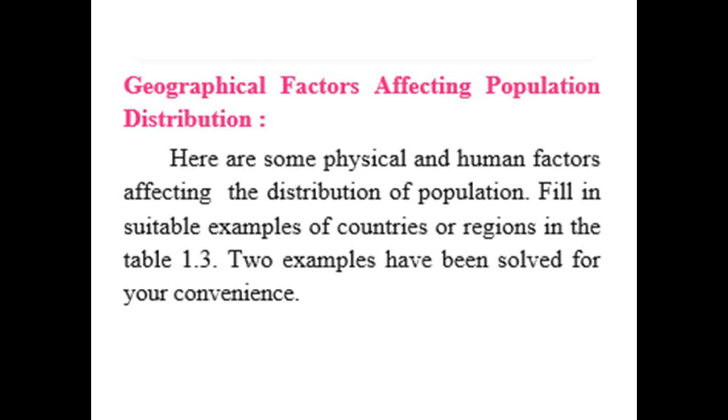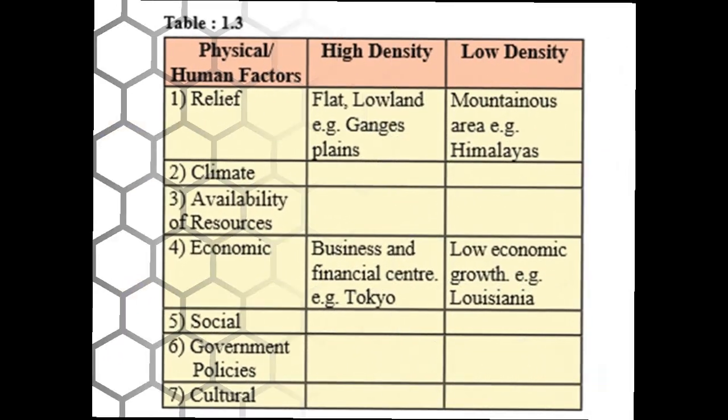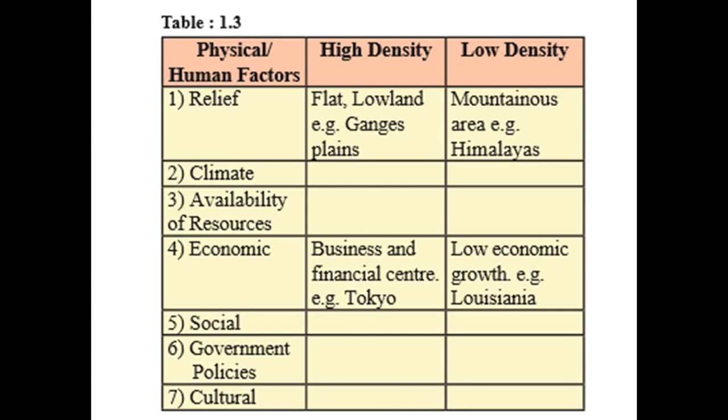Fill in suitable examples of countries or regions in table 1.3. Two examples have been solved for your convenience. Table 1.3: first column is physical or human factor, second column is high density, and last column is low density.